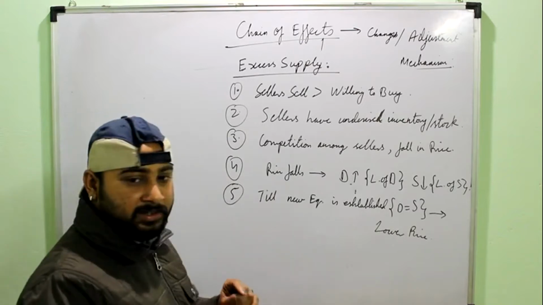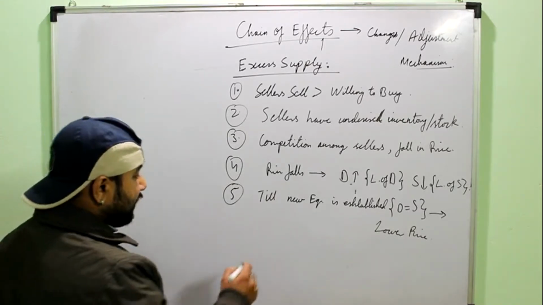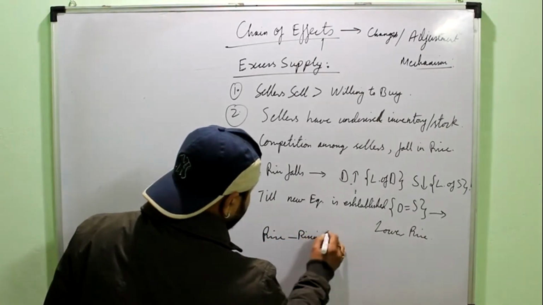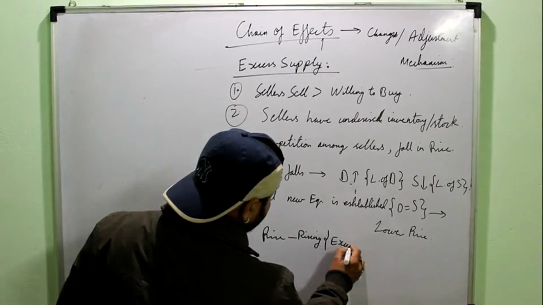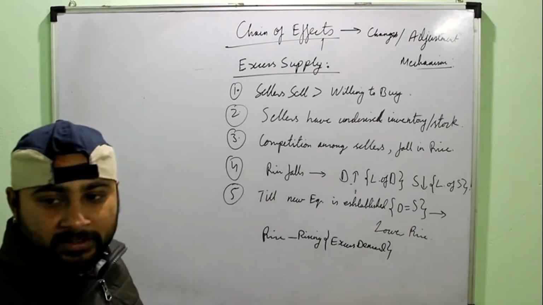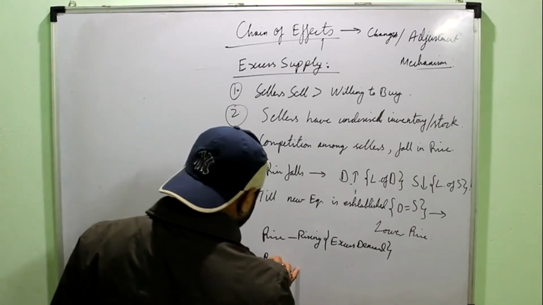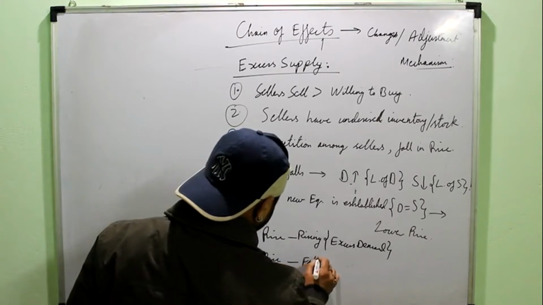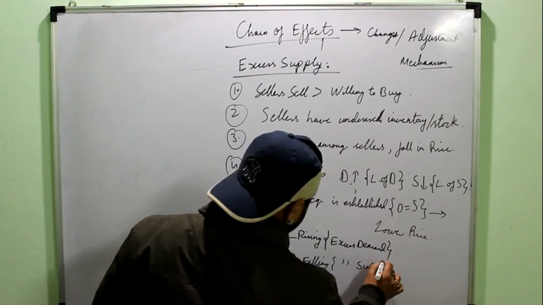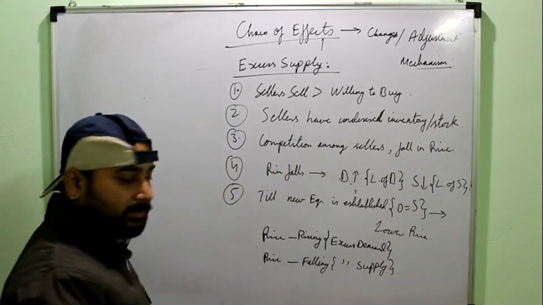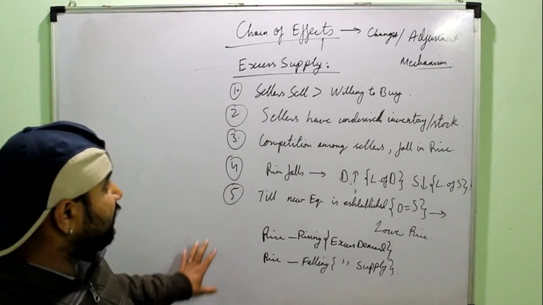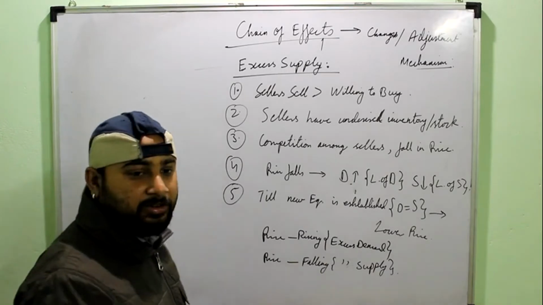And one more simple trick is there, that if after making the diagram your price is rising, it means every time it is excess demand, because price rises only in excess demand. While after making the diagram, if you realize that the price is falling, so it will always be excess supply, right? This is the important concept, and the trick also I have told you, which you have to use. Then only you can get 6 out of 6 in the question.